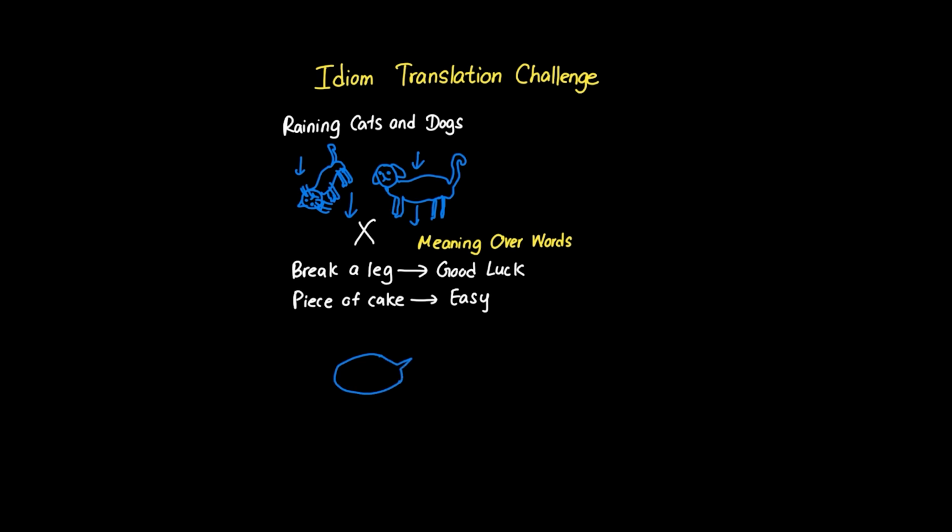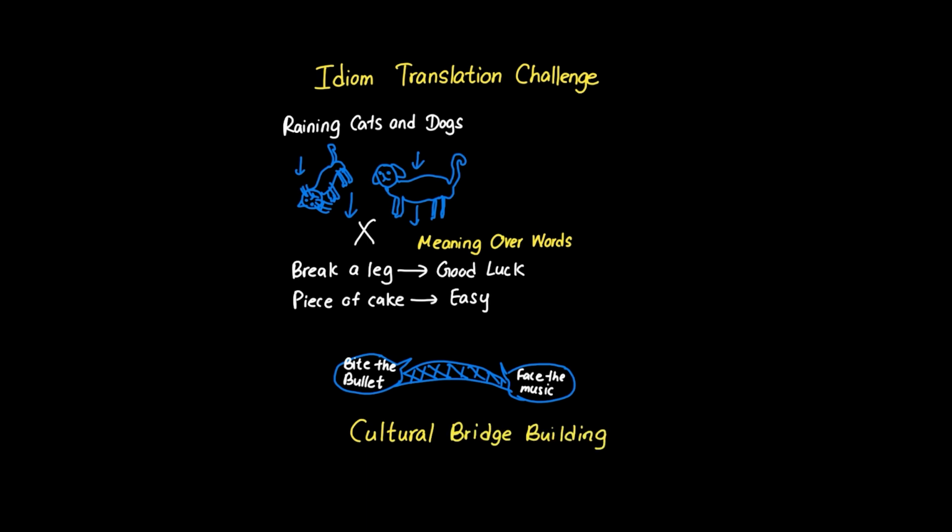The key is training AI on parallel texts, where idioms are properly translated to their contextual equivalents in other languages. This teaches the AI to recognize when literal translation fails and to seek the cultural equivalent instead. It's the difference between translation and true communication.